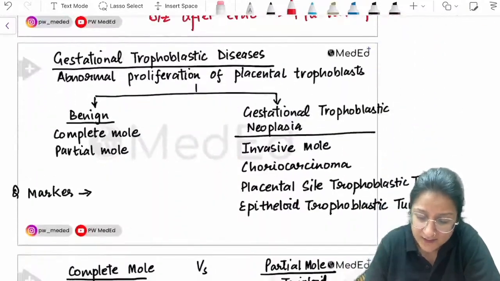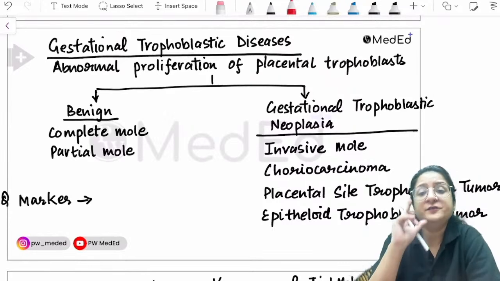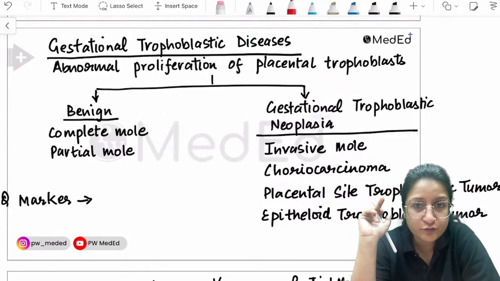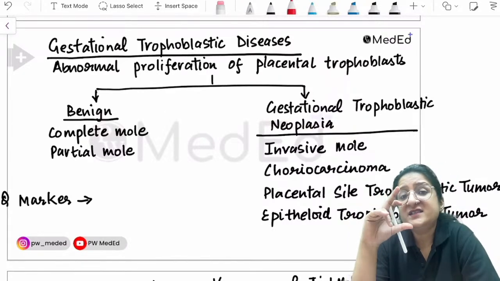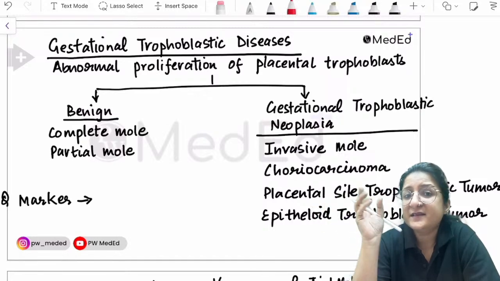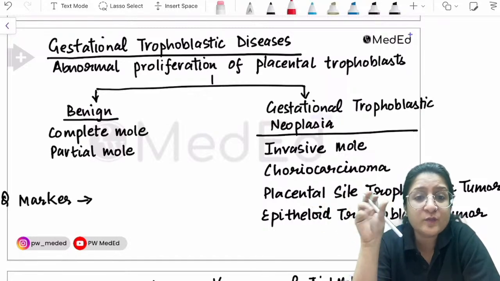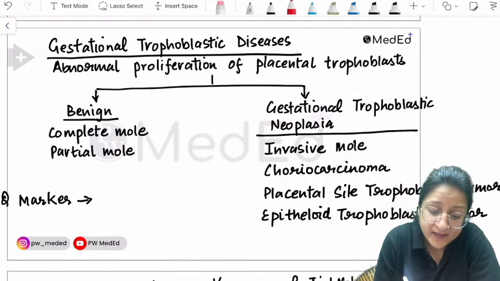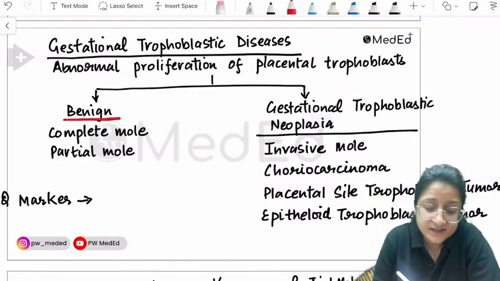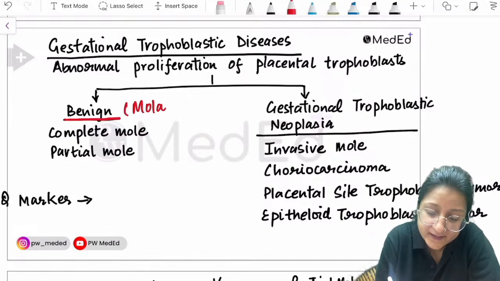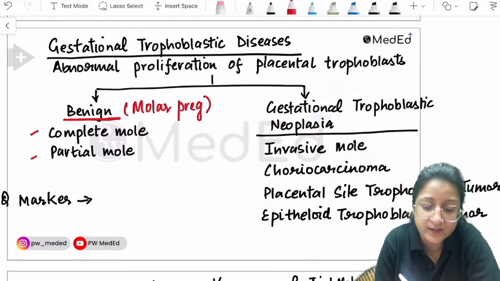Now, just a little bit more information about the kind of questions that have been asked from gestational trophoblastic diseases. When we say gestational trophoblastic diseases, there is abnormal proliferation of placental trophoblasts. Benign forms are what we call molar pregnancy, in which there is complete mole and partial mole.